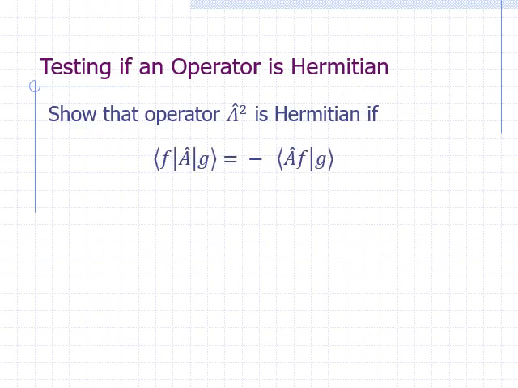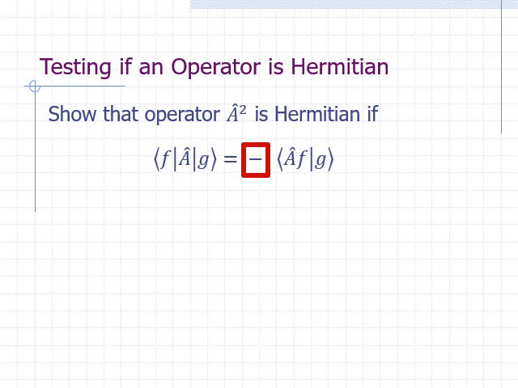Consider the integral represented by bracket f A hat g. If we can show that an equivalent integral is obtained by moving the operator in front of the function in the bra, then the operator is Hermitian. If A hat yields the derivative of a function, we have shown that the operator is not Hermitian because moving the operator in front of the function in the bra gives us an integral that is the negative of what we would expect for a Hermitian operator.